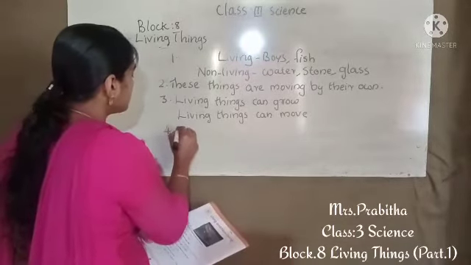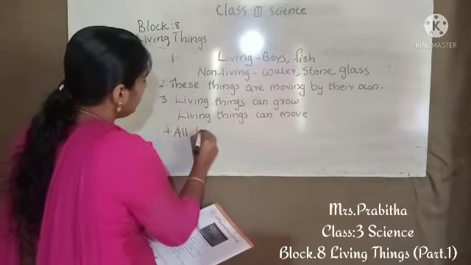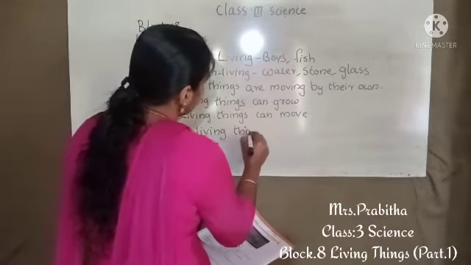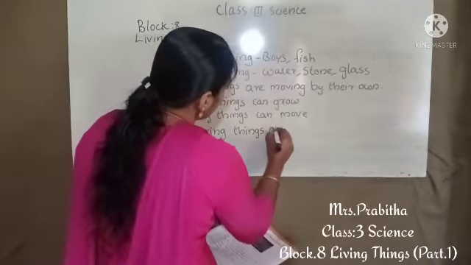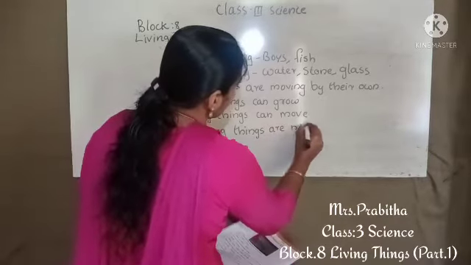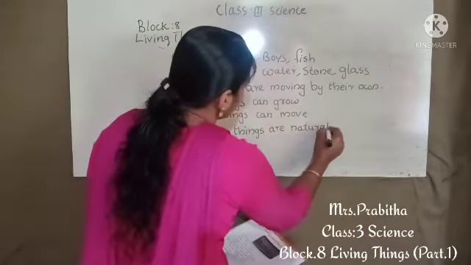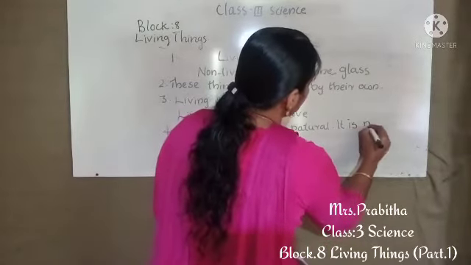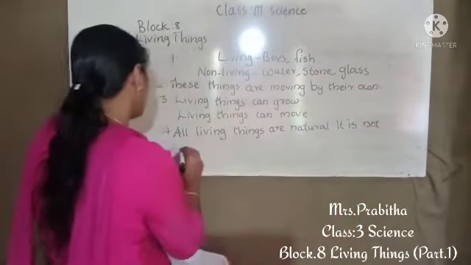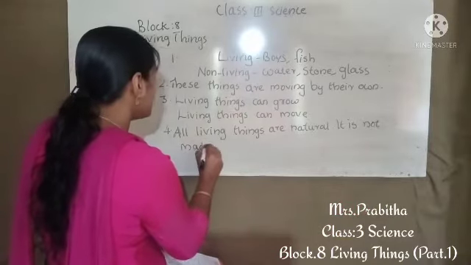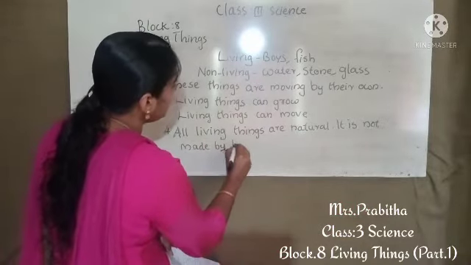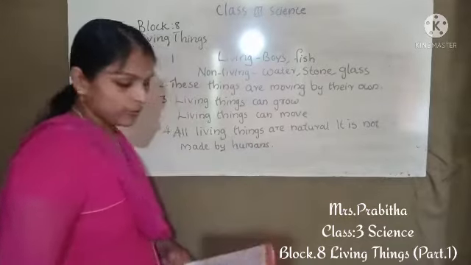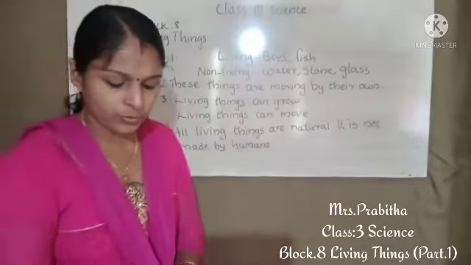All living things are natural. It is not made by us, not made by humans. Like this way you have to write in the workbook.